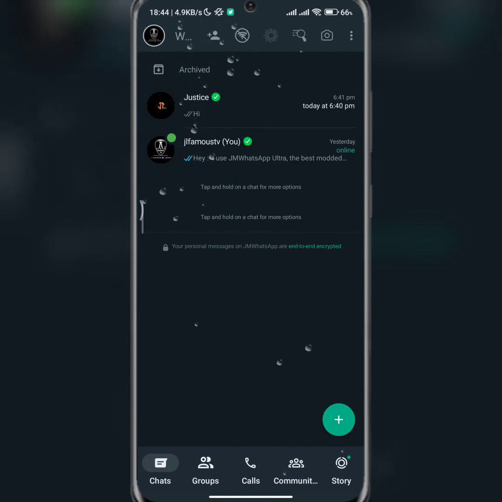If you were having version 9 before I released the 9E some time ago, you are still using the old version of the GM WhatsApp Ultra. Make sure you update to the version 9E.